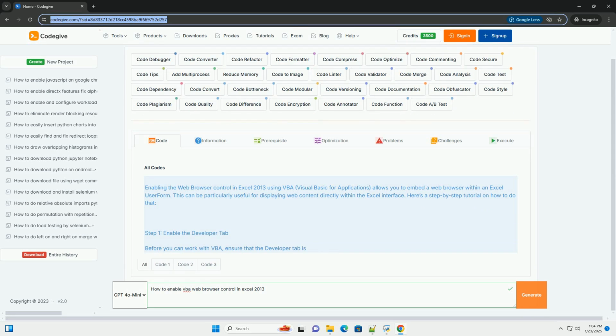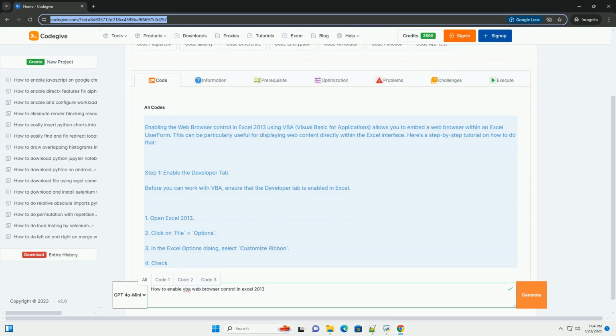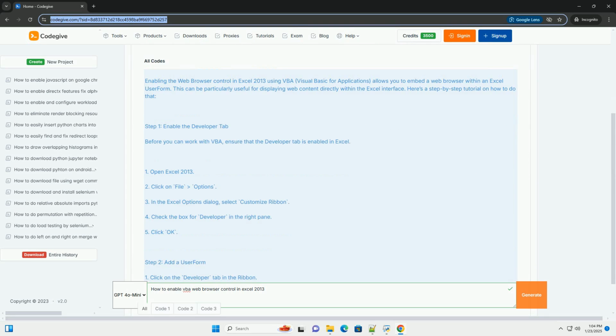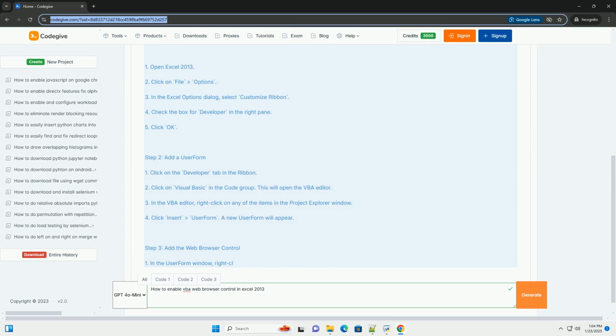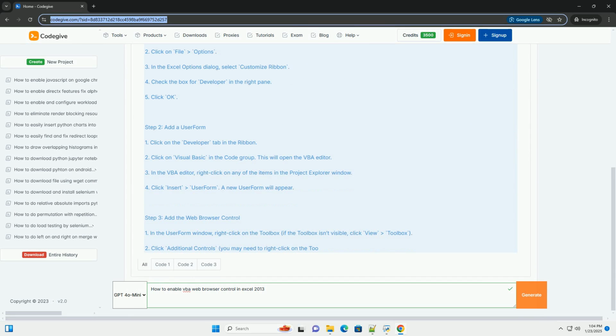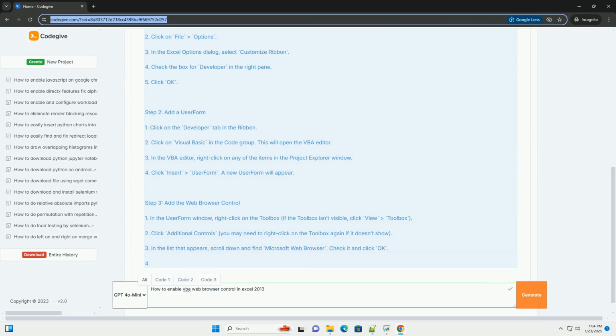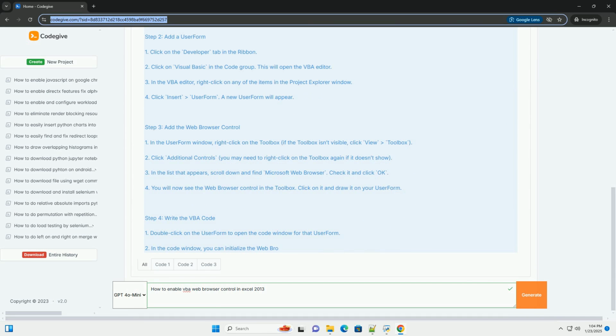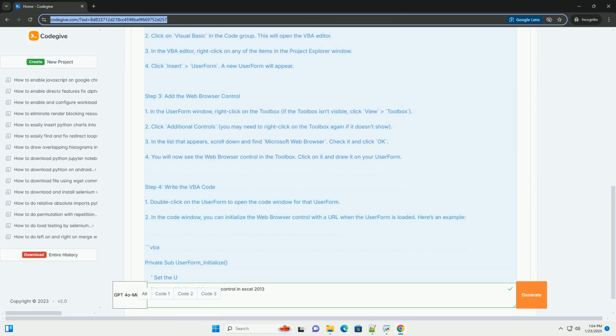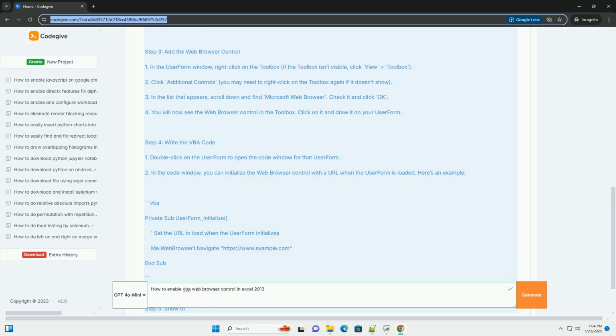Enabling the web browser control in Excel 2013 using VBA, Visual Basic for Applications, allows you to embed a web browser within an Excel user form. This can be particularly useful for displaying web content directly within the Excel interface. Here's a step-by-step tutorial on how to do that.